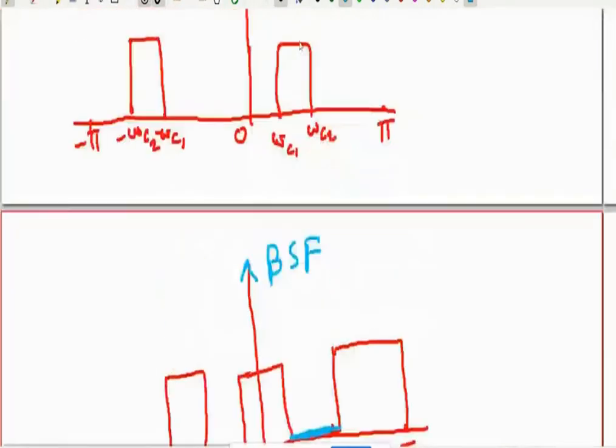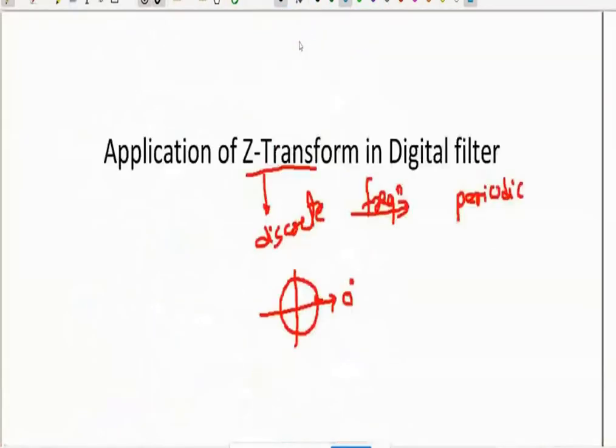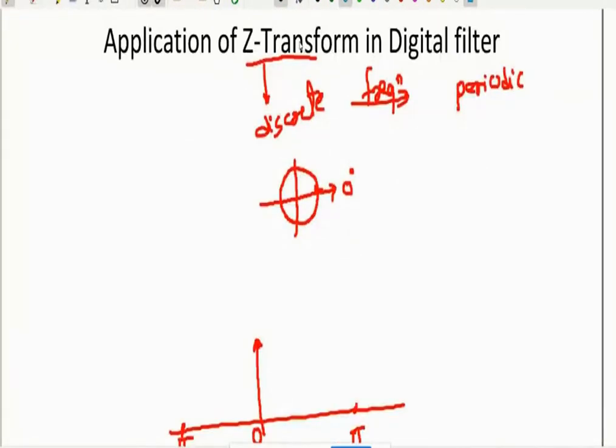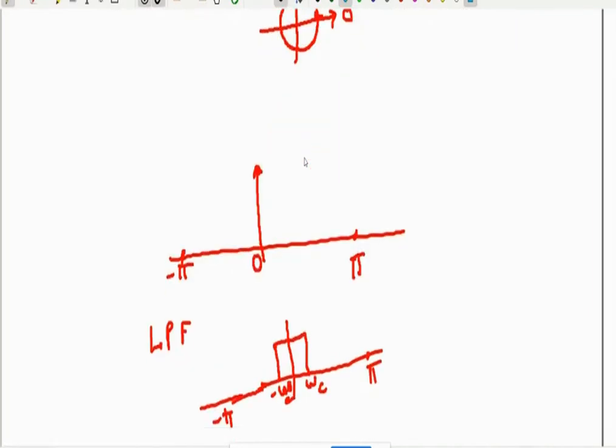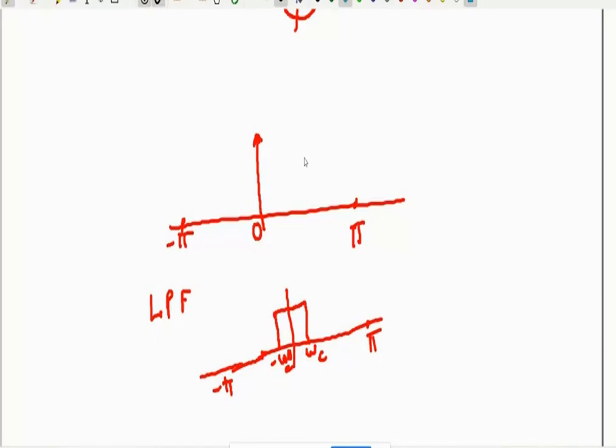Once again, quickly I will repeat. The topic is application of Z transform in digital filters. You know that Z transform is calculated for a discrete signal. Discrete in the frequency domain becomes periodic. So after Z transform, the signal is repeated after a 2 pi interval because of the circle. One circle is nothing but 2 pi. So that's why our frequency range is from minus pi to plus pi. After that, again, it will have repetition.